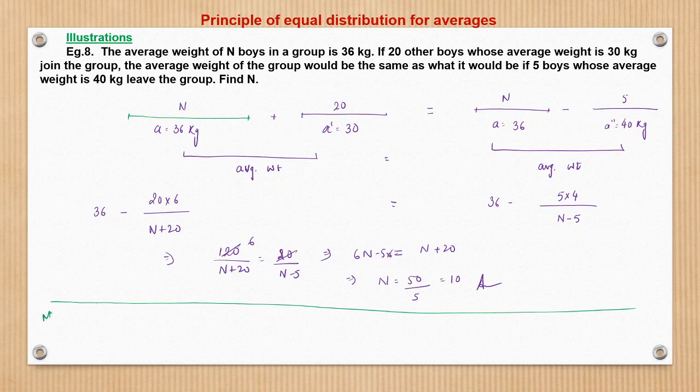Method 2. Let the initial number of boys be n. So what happens? Initially the total weight is 36n, right? 20 more boys join in with average weight 30, and the number would be n plus 20. This they are saying is equal to the initial total weight 36n minus 5 boys of 40 each going out, so 5 into 40 is 200, upon n minus 5.